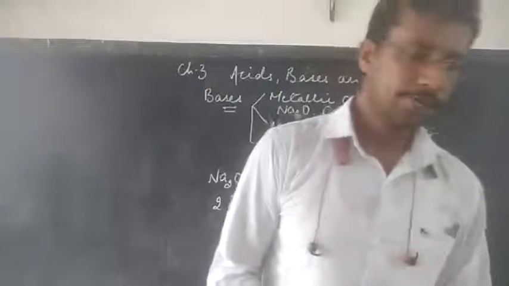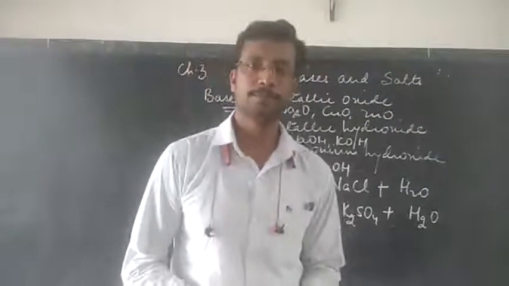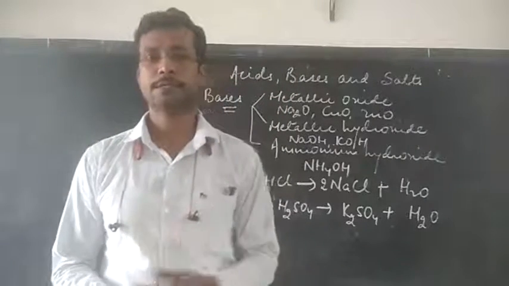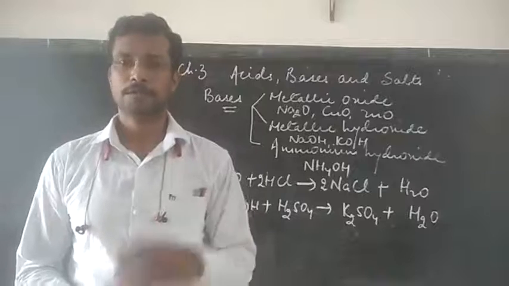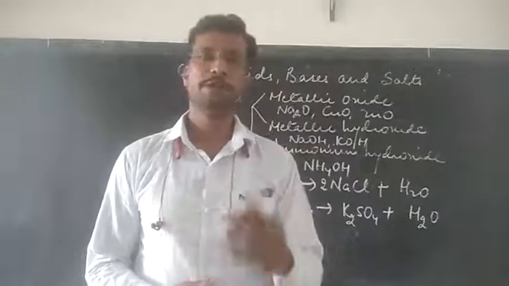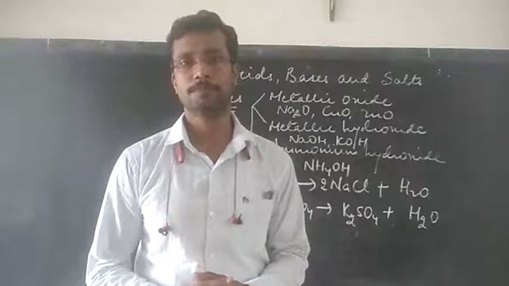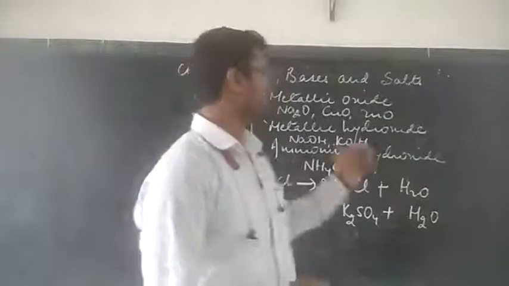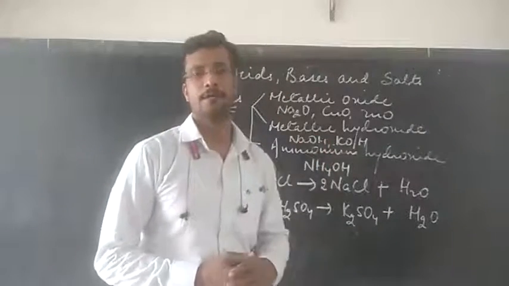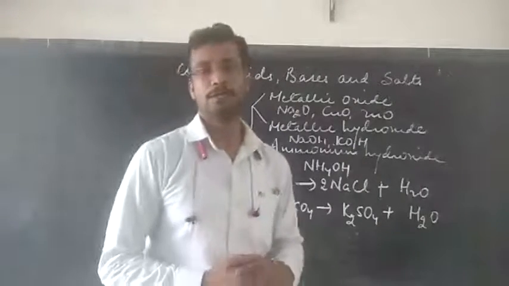Let us now see about metallic oxide. Metallic oxide is a base that contains oxide group or oxide ion, which will react with an acid to produce salt and water only. Similarly, metallic hydroxide, which contains OH group or hydroxyl ion, will react with acid to form salt and water only.